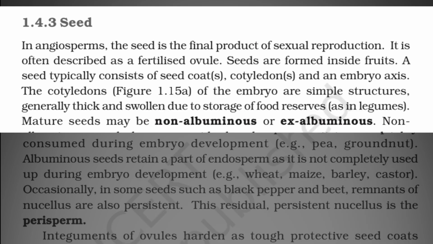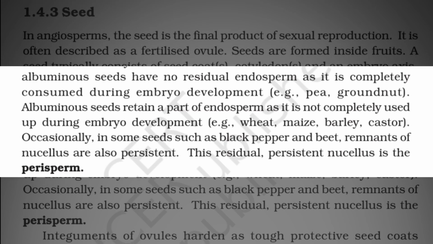The cotyledons of the embryo are simple structures, generally thick and swollen due to storage of food reserves, as in legumes. Mature seeds may be non-albuminous or exalbuminous. Non-albuminous seeds have no residual endosperm as it is completely consumed during embryo development. Example, pea, groundnut. Albuminous seeds retain a part of endosperm as it is not completely used up during embryo development. Example, wheat, maize, barley, castor.